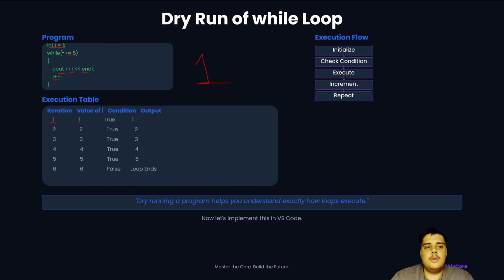The condition is true because 1 is less than 5, output becomes 1. So i plus plus does what? It becomes 2.